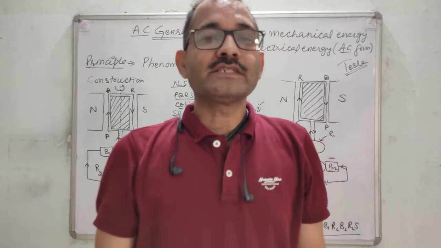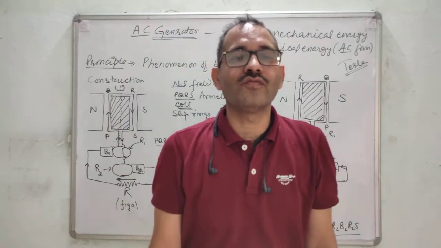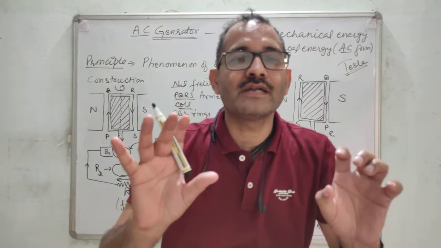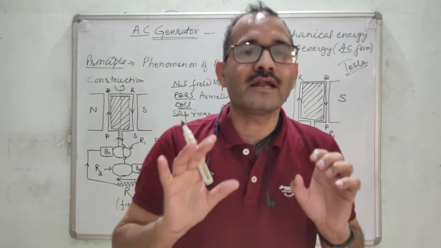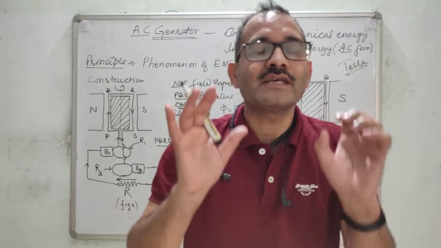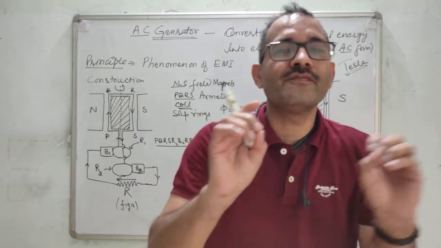That satisfies one of the conditions of alternating current.